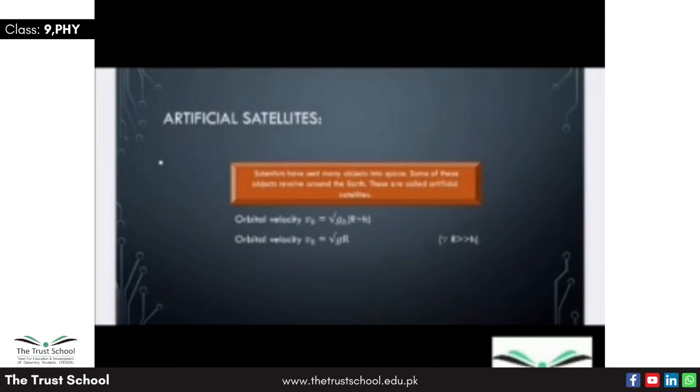By using the approximation that the satellite is revolving very close to the earth, we can say that the radius of the earth is much larger than h. So we can use the formula Vo equals square root of gR.